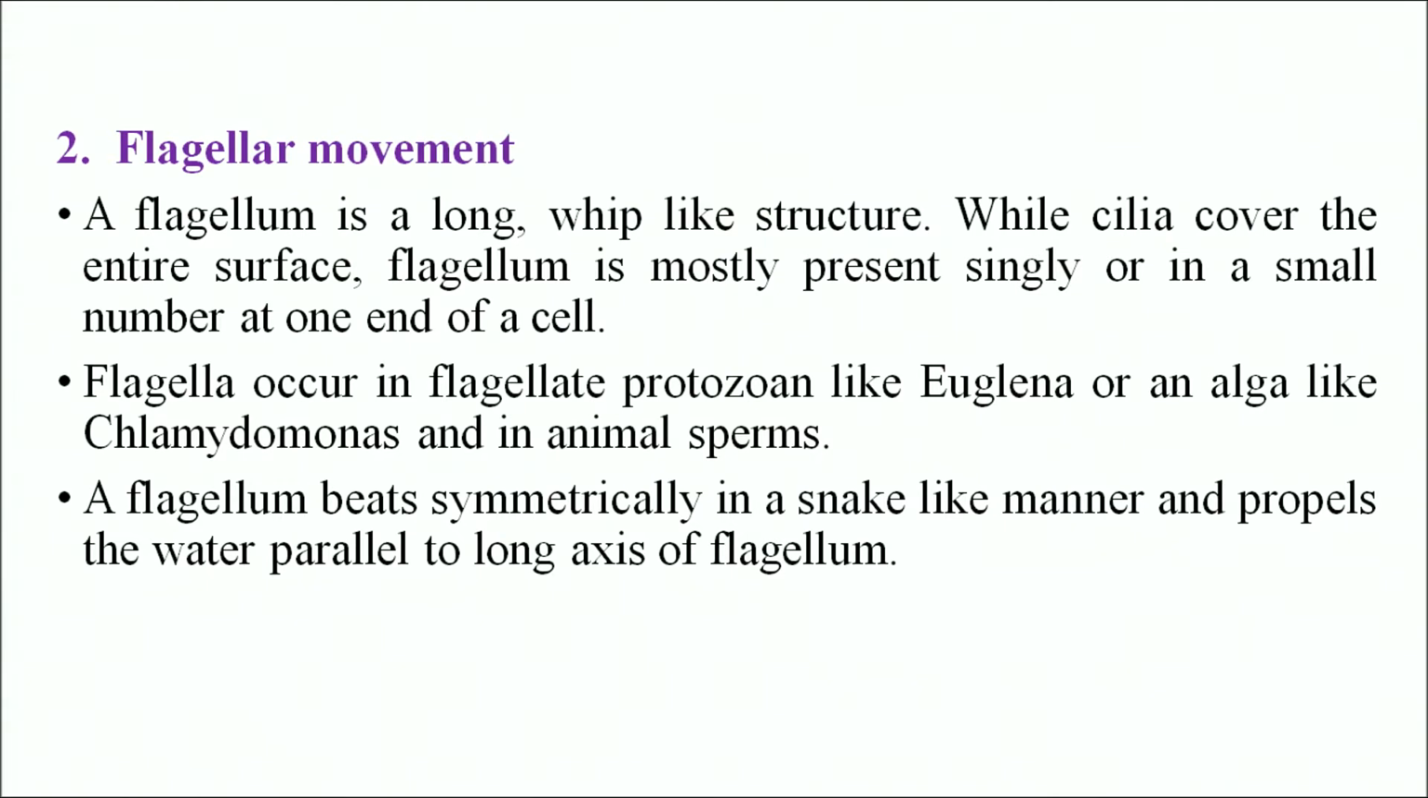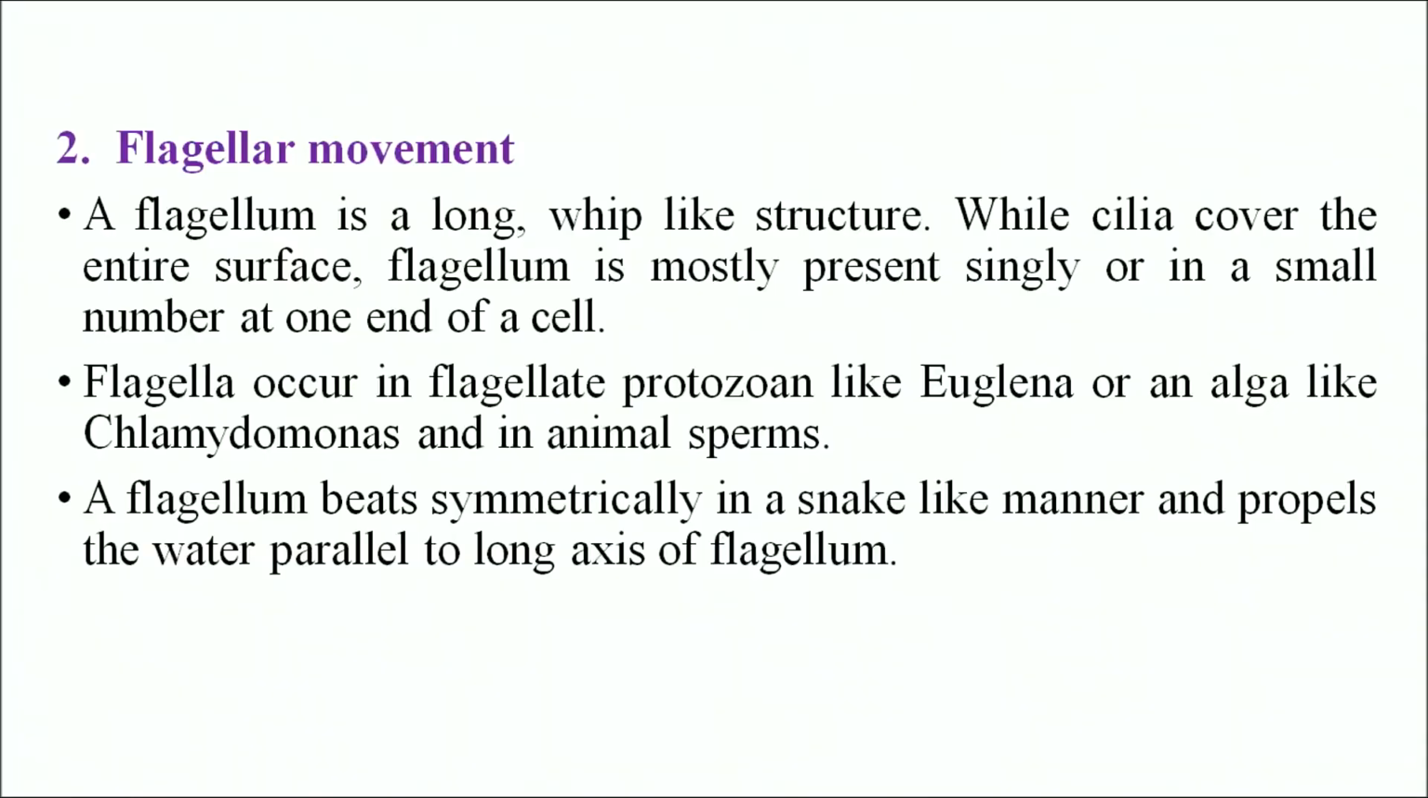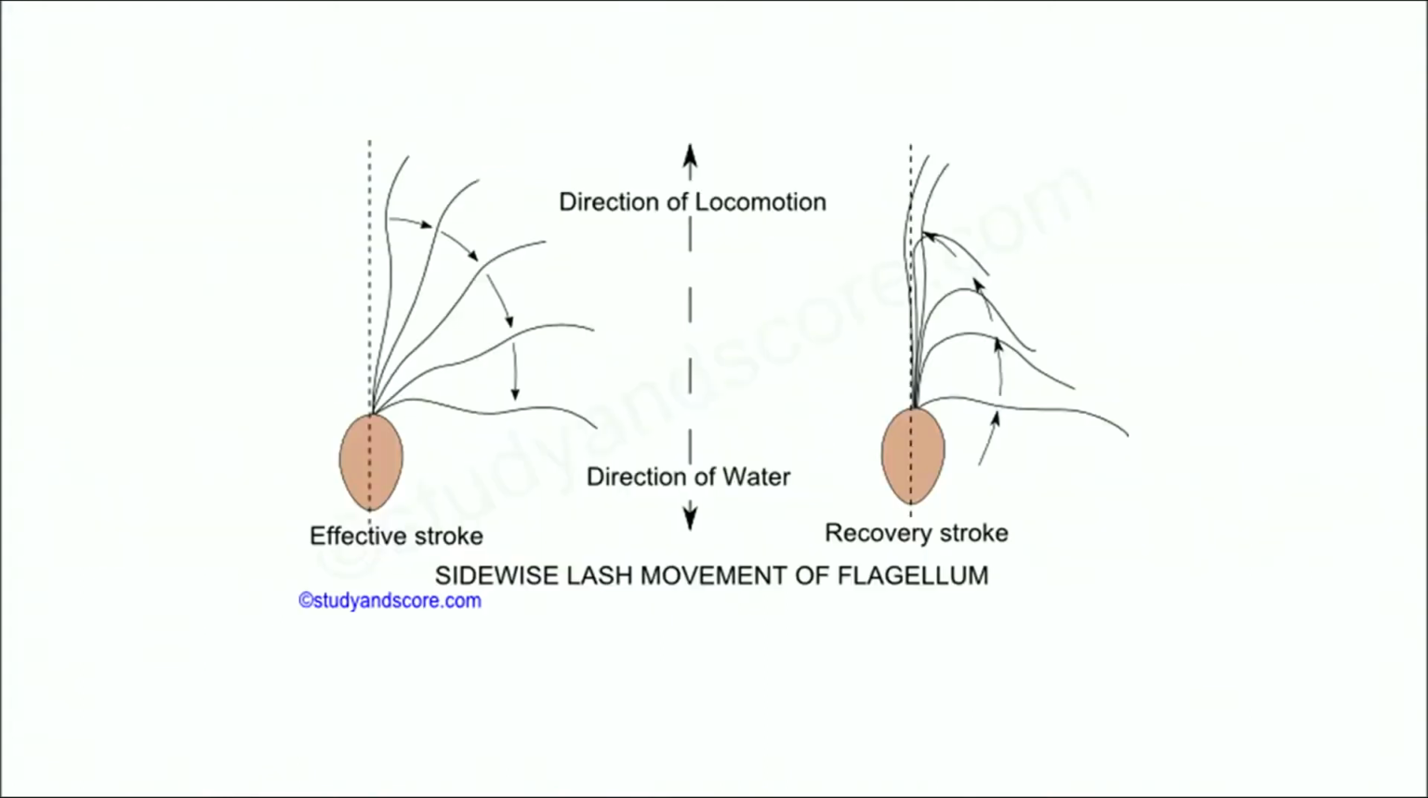Flagella occur in flagellate protozoans like Euglena, in algae like Chlamydomonas, and in other animals. Sperm also has flagella through which it moves, or locomotes, from one area to another area. The flagellum beats in a symmetrical way or in a snake-like manner and propels the water parallel to the long axis of the flagellum. So, the animal also moves with the help of the flagella by the effective stroke and the recovery stroke. By this they move in the direction of the water.